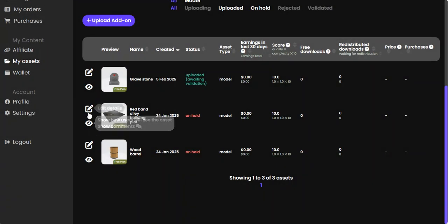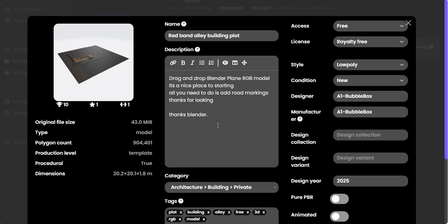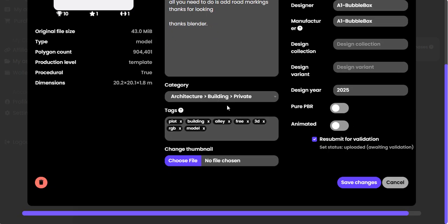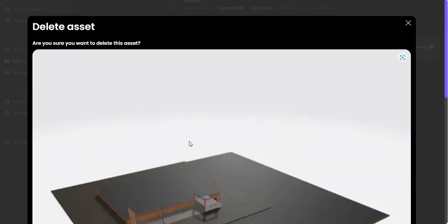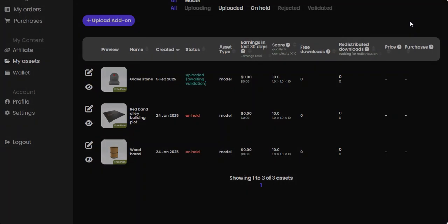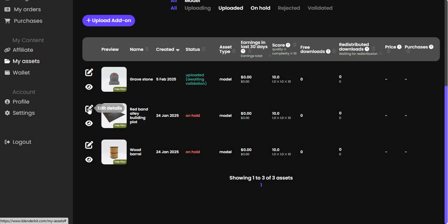Again, it's the same man. So yeah, click on it. As I said, it's on Sketchfab. This is what it says about it. It's an RGB model. Basically, that's all it is. It's just what it is, because it's an RGB model, because it's really low quality. It doesn't want it. So it's too low of a grade. That's what it is. Look. So I think there's nothing wrong with it. There's really not.